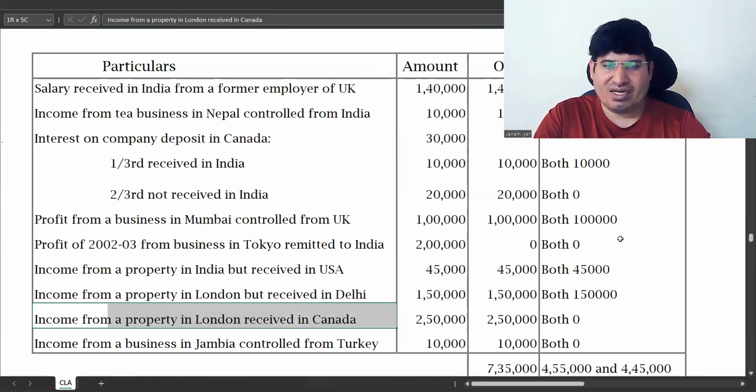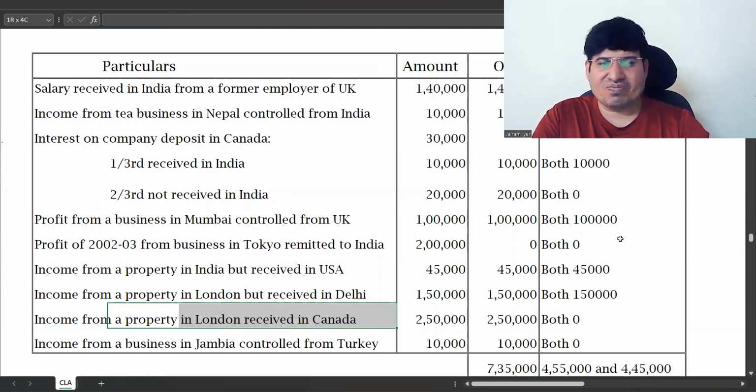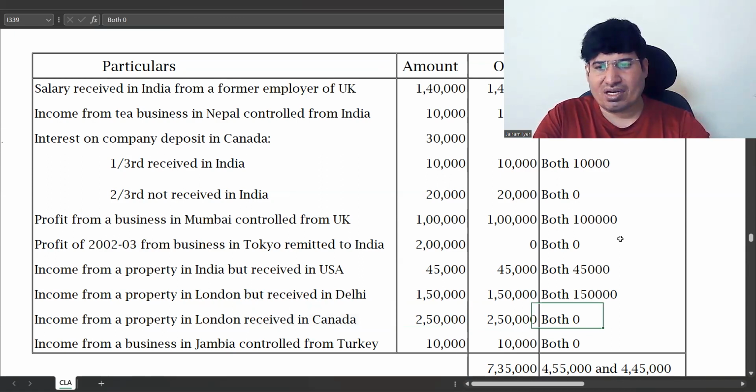Next is income from property in London received in Canada. The property is in London, you are receiving it in Canada. So it again falls in your other income category, which is taxable only for OR, not taxable for others. And last is the same as this: income from business in Zambia, controlled from Turkey.